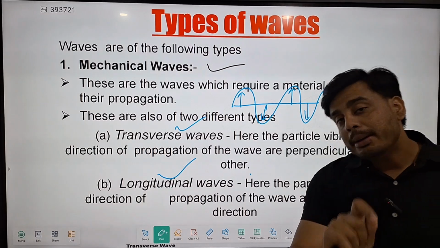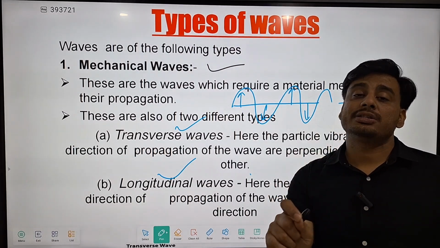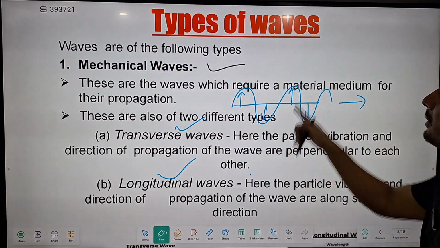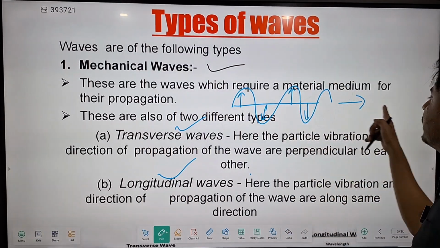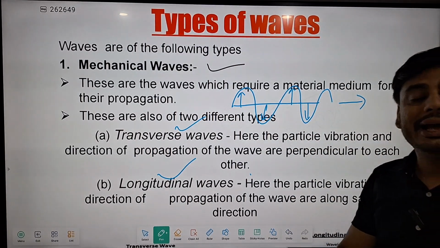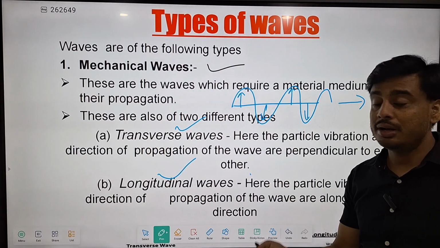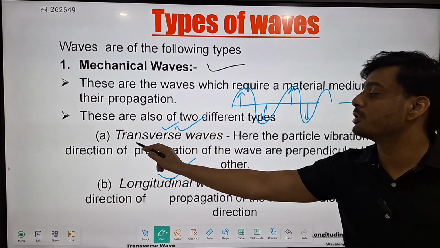The wave is propagating in forward direction and the particles are vibrating along y-axis, wave is traveling along x-axis. So the angle between them is 90 degree. Since this is perpendicular to each other, this is said to be transverse wave.